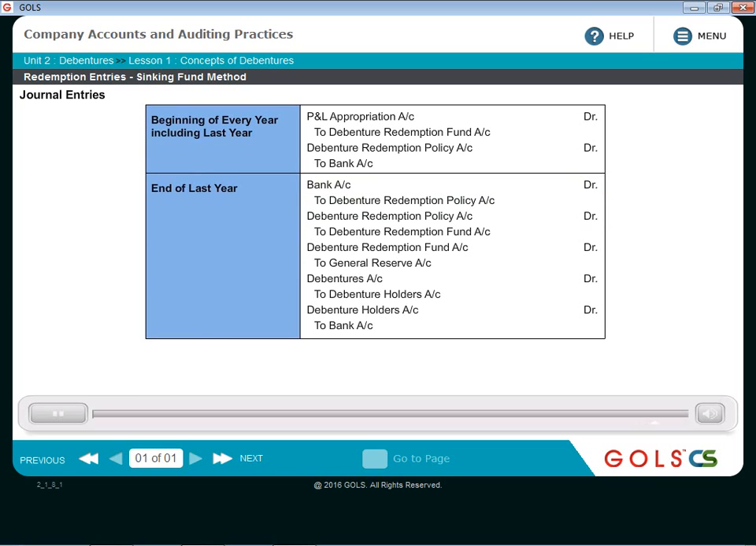So debenture redemption fund account debit to general reserve account. So debenture redemption fund account is closed. Debenture redemption policy account is closed. Please remember, debenture redemption policy account is an asset account and debenture redemption fund account is a liability.